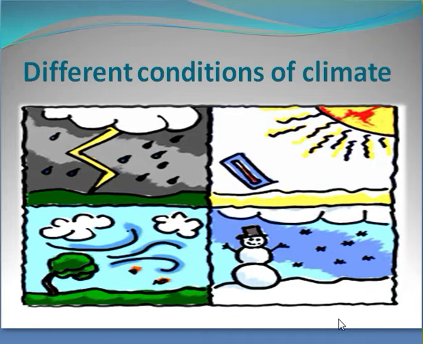These are the different conditions of climate. It includes the record of temperature, amount of rainfall or snow, moisture, wind, and atmospheric pressure. The climate varies from one part of the world to another. In our world, different regions have different climates according to their positions on the earth.